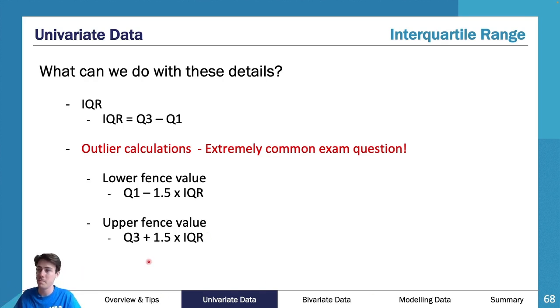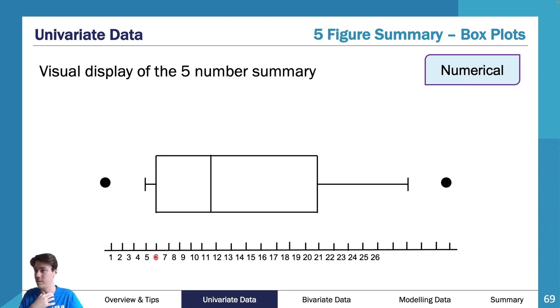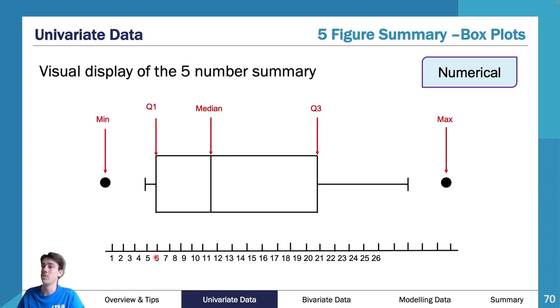Now, the other useful thing with box plots is it represents your 25-25. So, given that this is your minimum and this is your Q1, you know that 25% of the data is between that point there. Given this is Q1 and median, you know there's another 25% in here. Given this is the median and the Q3, you know there's another 25% in here. So then you can say there's 75% of information below whatever value Q3 is.